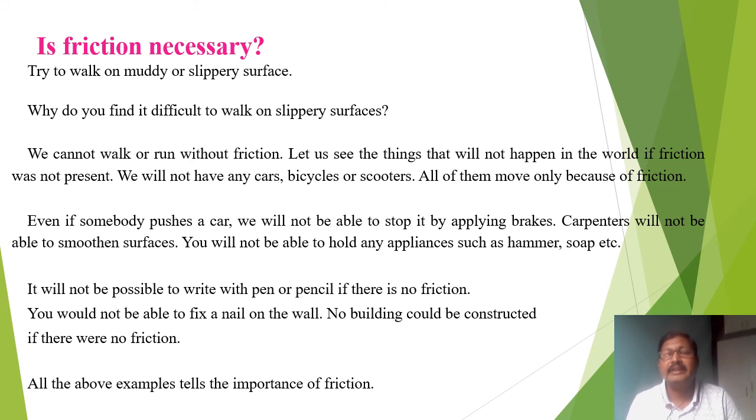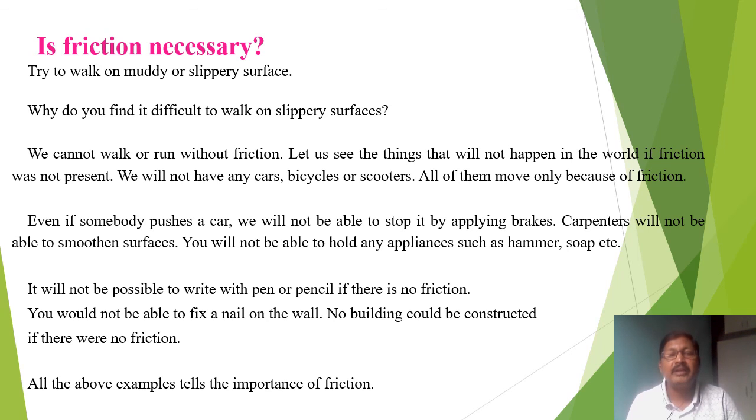Let us see the things that would not happen in the world if friction was not present. We would not have any cars, bicycles or scooters. All of them move only because of friction. Even if somebody pushes a car, we would not be able to stop it by applying the brakes.